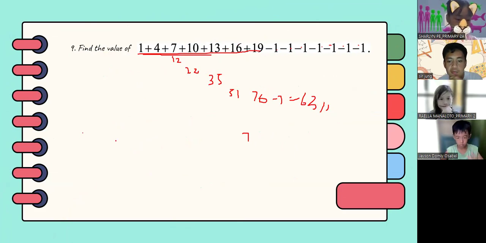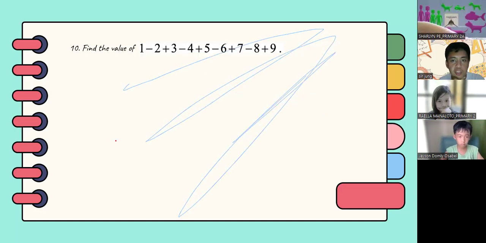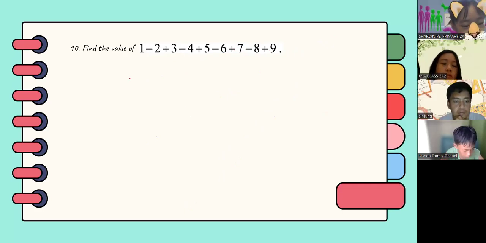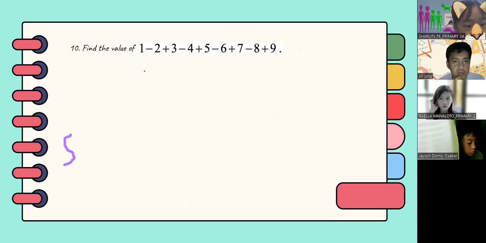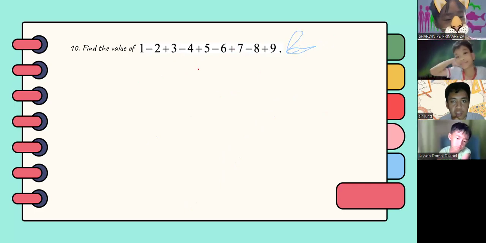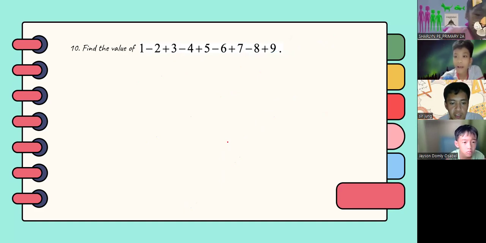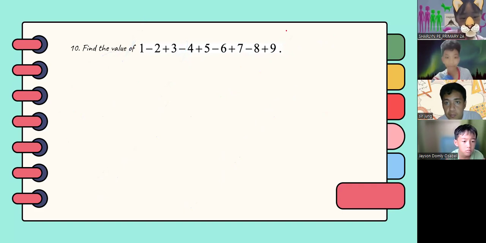Okay. So again, we'll proceed to number 10. Find the value of 1 minus 2 minus 1 minus 2 plus 3 minus 4 plus 5 minus 6 plus 7 minus 8 plus 9. Okay, Mr. John Andre, you have a solution for this one? Yes.